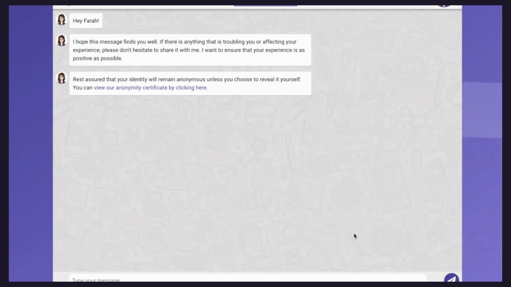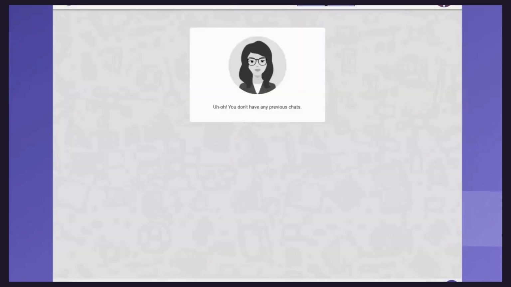So this is how a typical chat will work, which is very simple, and there's no login, there's no app that your employees have to download. It's a simple web link, they click and they start interacting with Amara. Once they complete 2, 3, 4, 5 chats in a year or in 2 years, they can always come back and see the previous chat. This is my demo account, so I don't have any previous chat, but all employees will be able to see all the chats, all the interactions that they've completed in the past with Amara. So this is how a chat widget will look like.